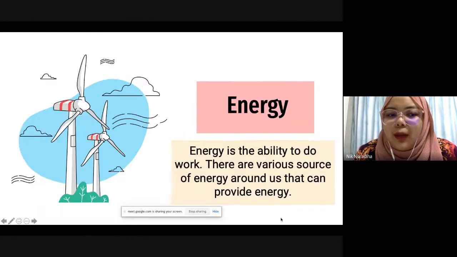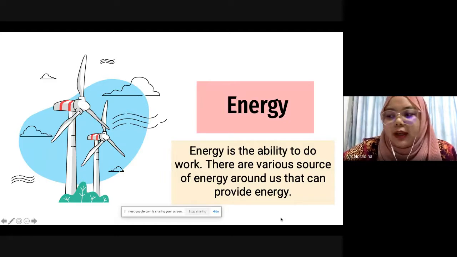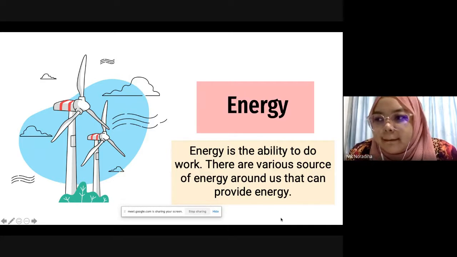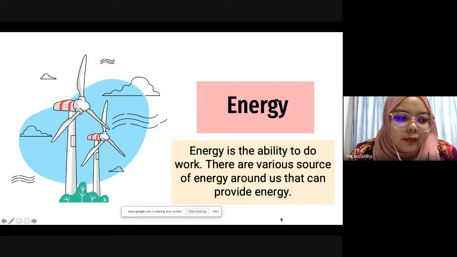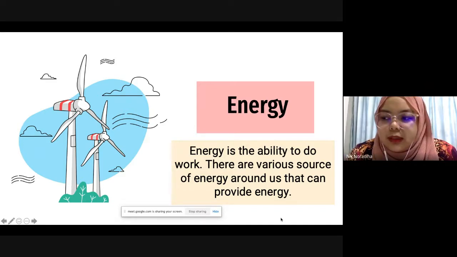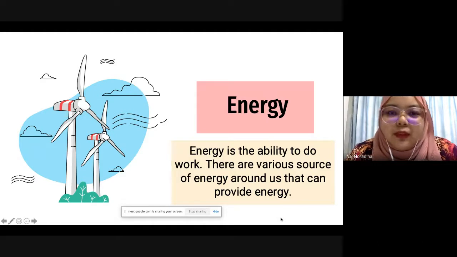Okay, so yesterday we learned what the definition of energy is. Zara Sofia Samsul, can you share with teacher and your other friends what the definition of energy is, Zara? Teacher, ability to do work. Ability to do work. Thank you for answering, Zara. Good job.